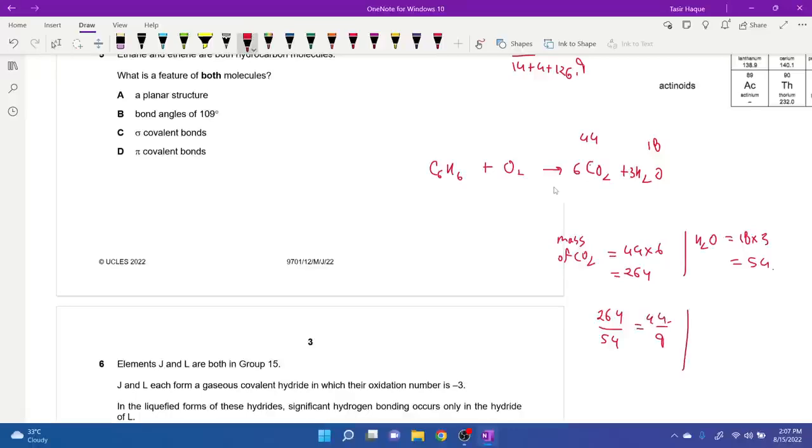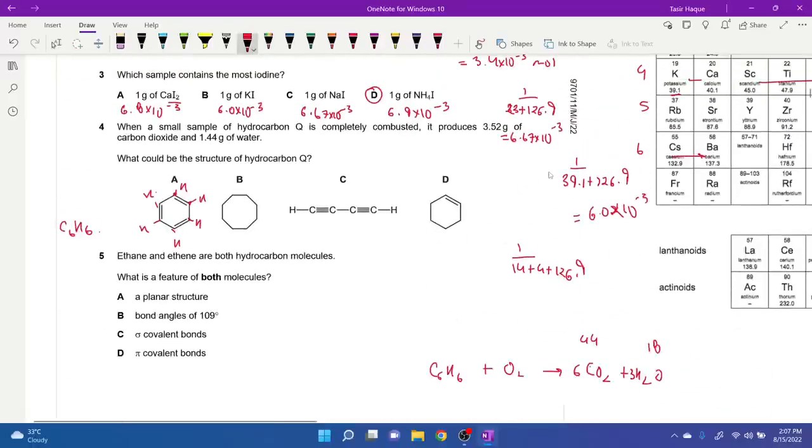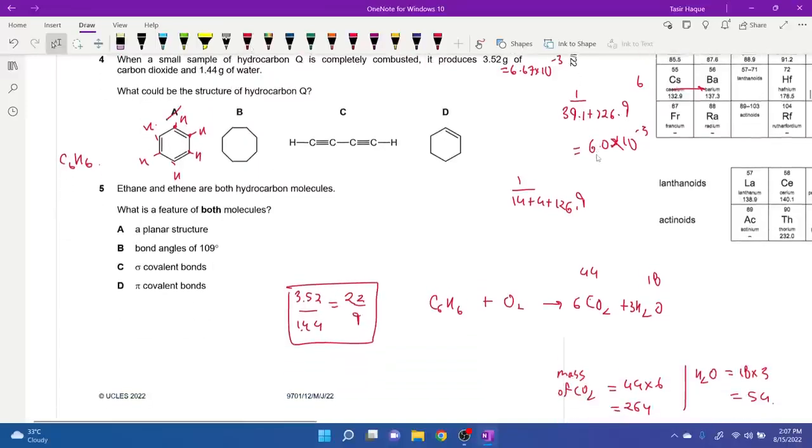How much is that? 264 by 54 is 44 by 9. What about the ratio that's given? 3.52 by 1.44. How much is that? That gives you a value of 22 by 9. So since this ratio did not match, A is incorrect. A is not the answer. Okay. Let's move on to the next part. Let's go to this one.